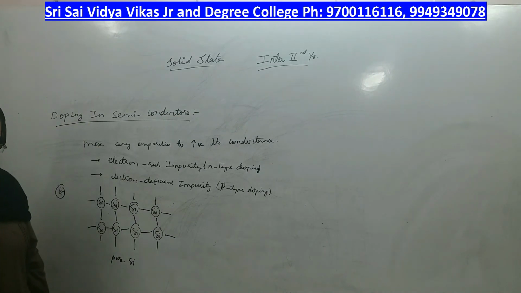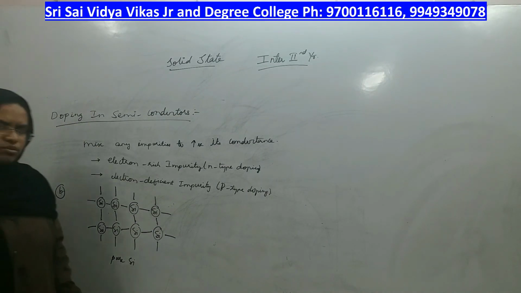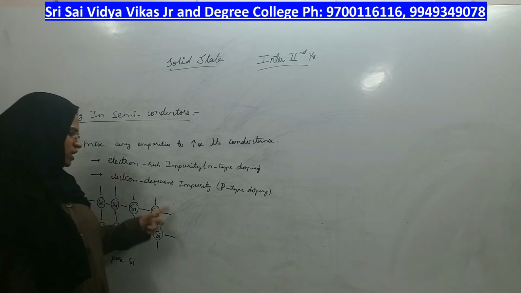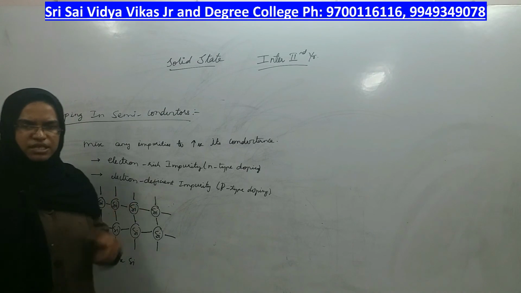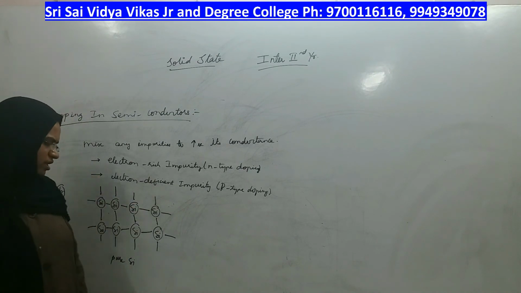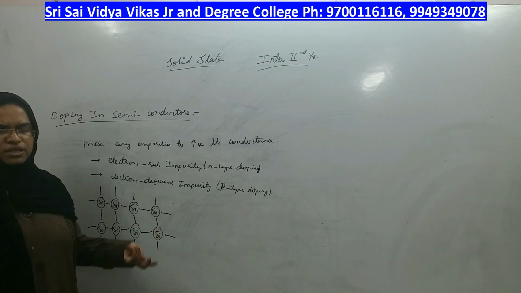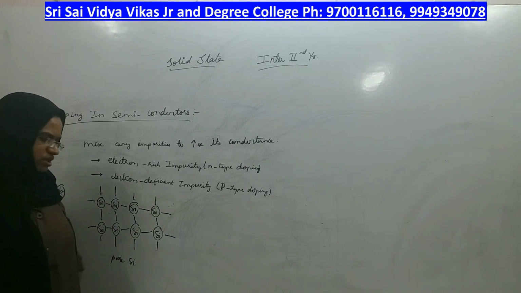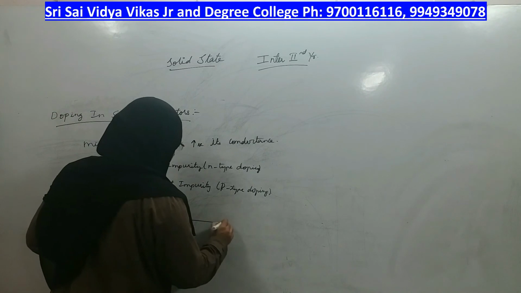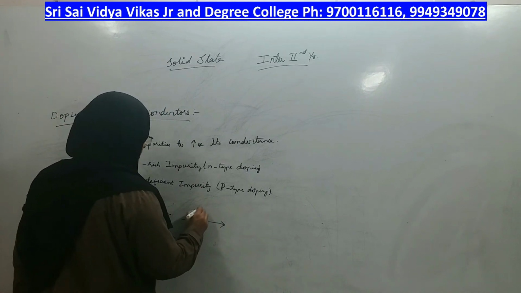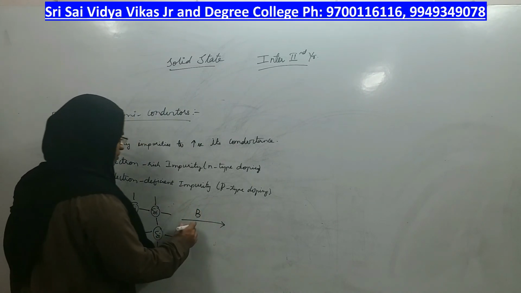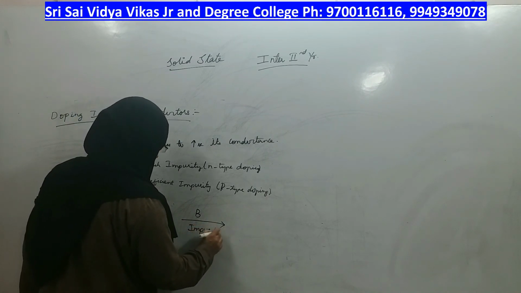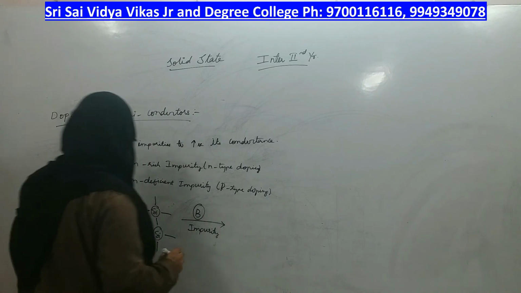Who comes under the third group? The boron family, right? From the boron family, boron, aluminium, gallium, indium, thallium, any element from that third group, because those elements have how many valence electrons? 3 valence electrons, right? So add any element from the third group as an impurity. Let me take the impurity of boron.